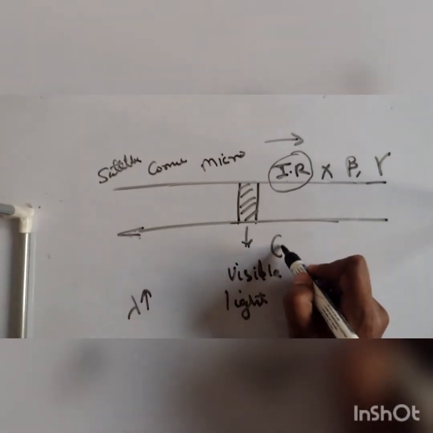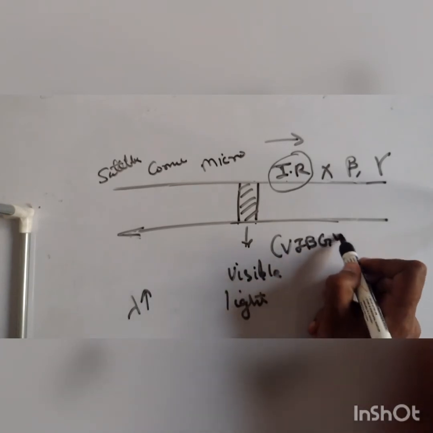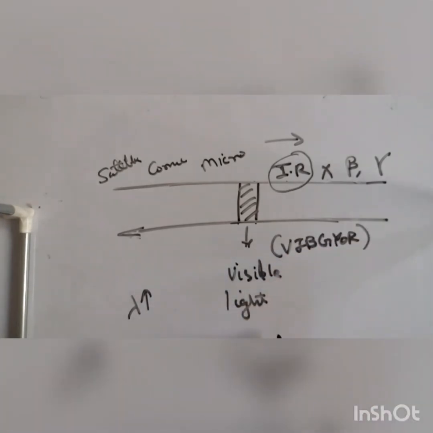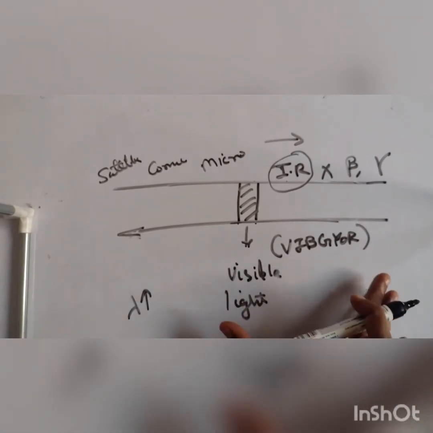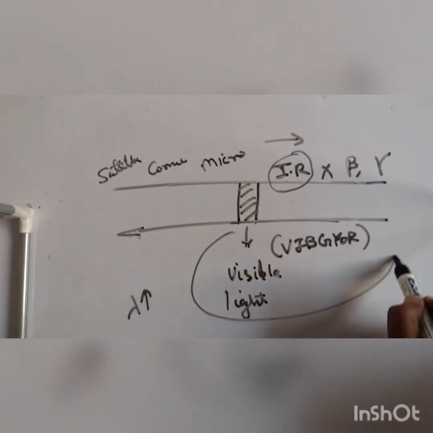So what is this visible spectrum? Waveguide is what you call it. Are you following it? This is known as waveguide. And in this topic we are only going to focus here.